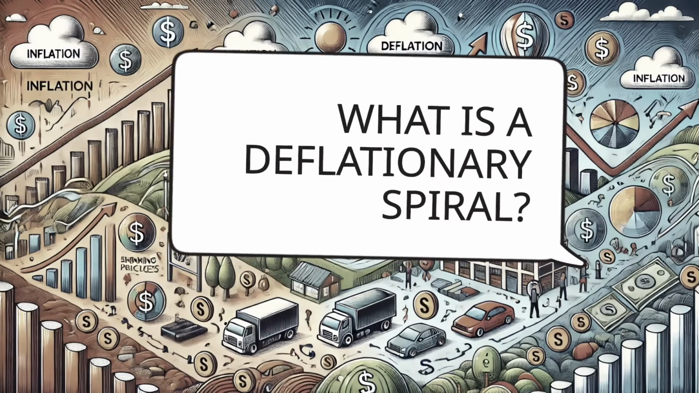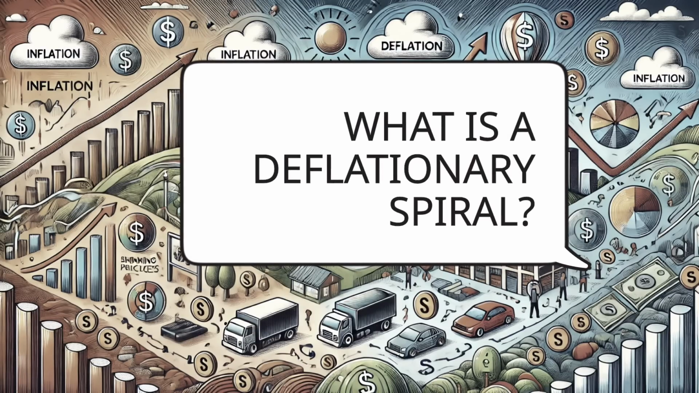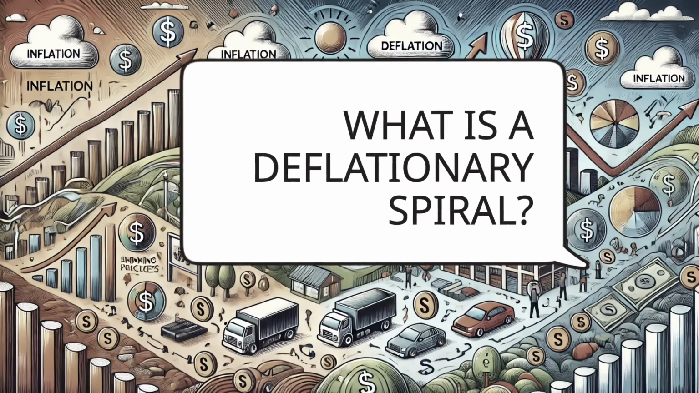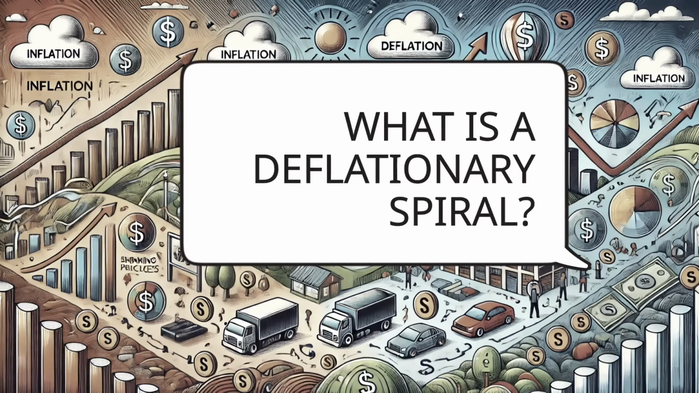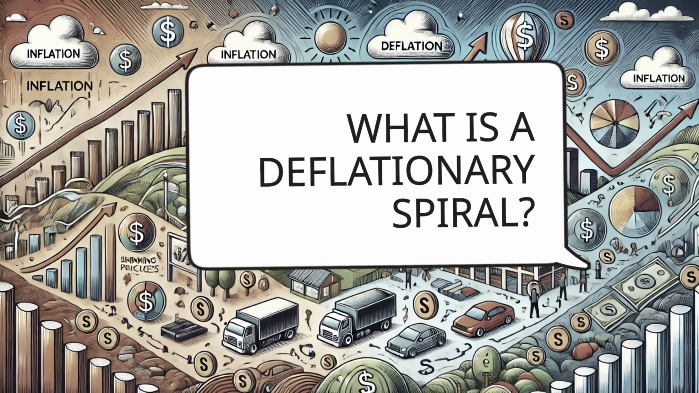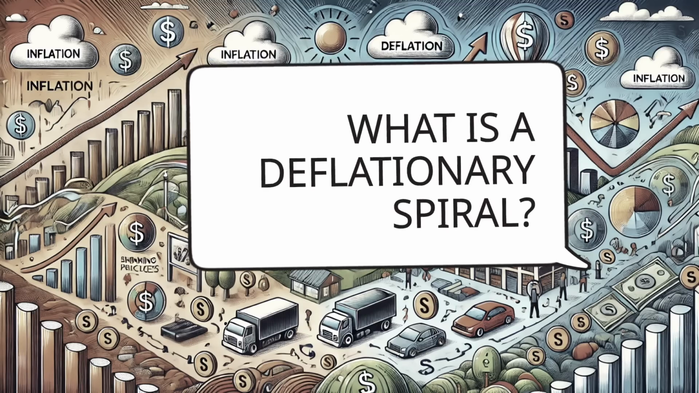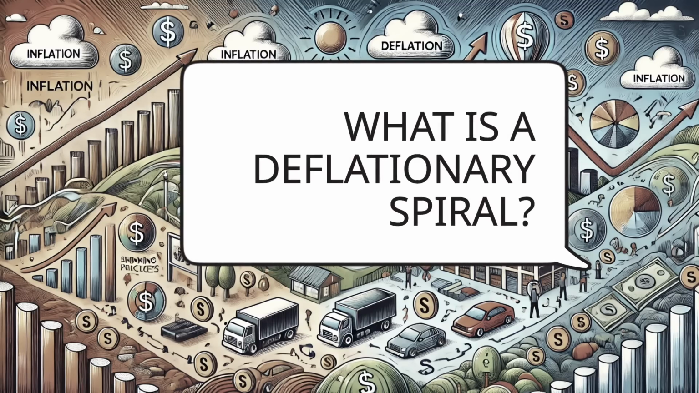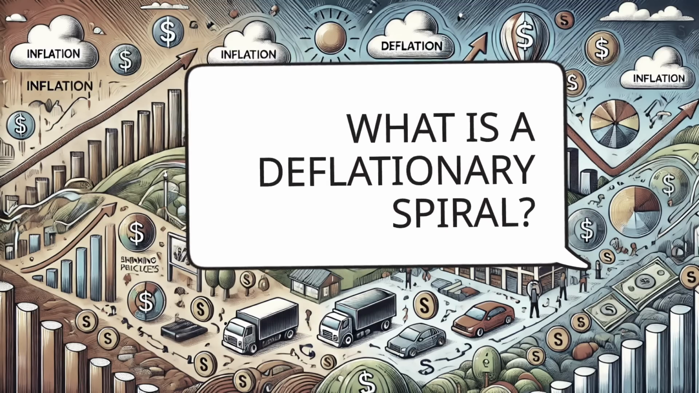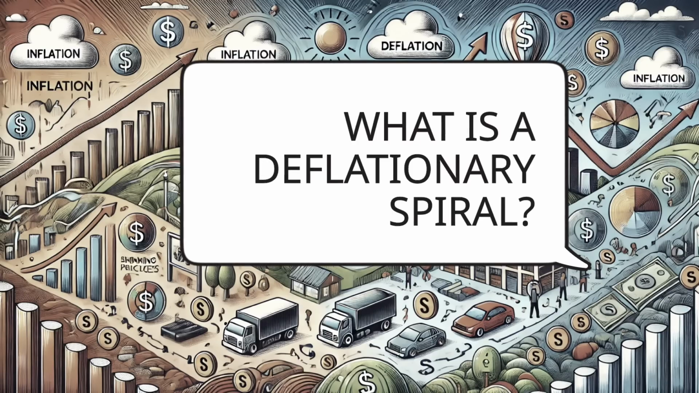Now we're going to look at a critical economic phenomenon known as the deflationary spiral. What happens when deflation goes too far? A deflationary spiral is a dangerous economic situation where falling prices lead to reduced consumer spending, which in turn causes businesses to cut wages, lay off workers, and lower prices even further. This creates a vicious cycle that's hard to break.